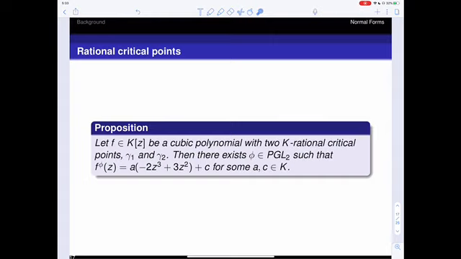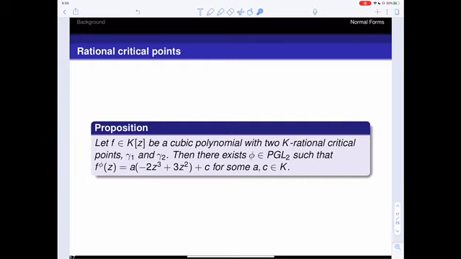If we're just working over cubic polynomials, then we can take these two critical points and move them to be at 0 and 1. So we conjugate to move the critical points to 0 and 1, and then we see that we're going to obtain a map of the form a times -2z cubed plus 3z squared plus c, and this maintains the field of definition, so those parameters a and c are going to stay in our base field.